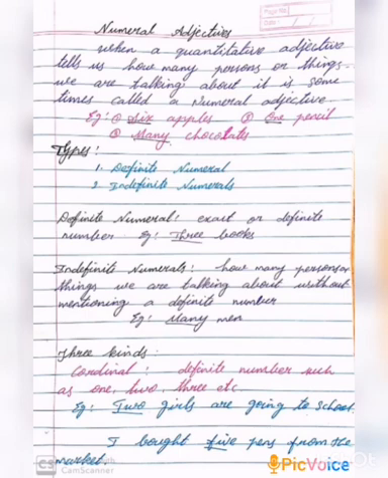Cardinal adjectives: when a numeral adjective is a definite number such as 1, 2, 3, etc., then it is known as a cardinal adjective. For example, 2 girls are going to school. Here 2 is cardinal. I bought 5 pens from the market. Here 5. In these two sentences, 2 and 5 are cardinal.